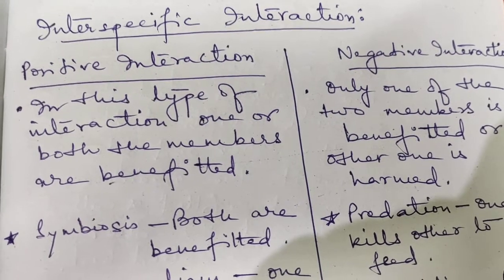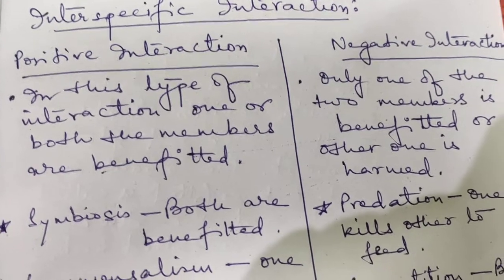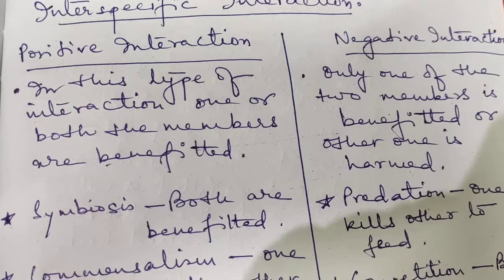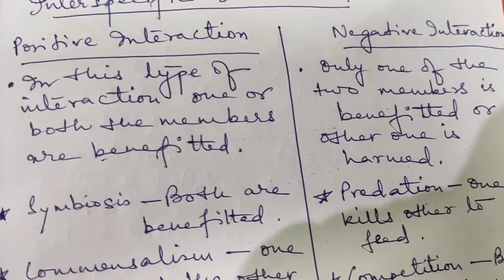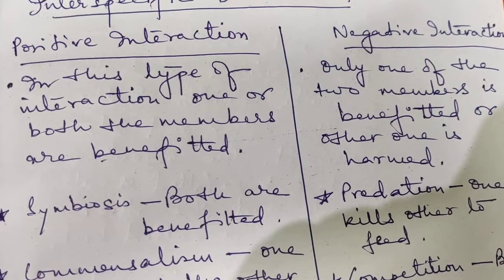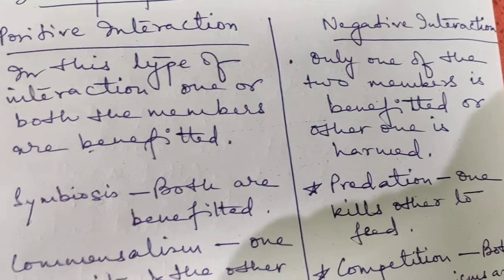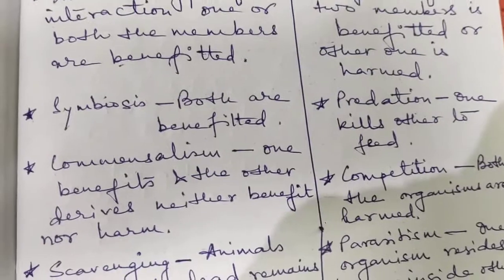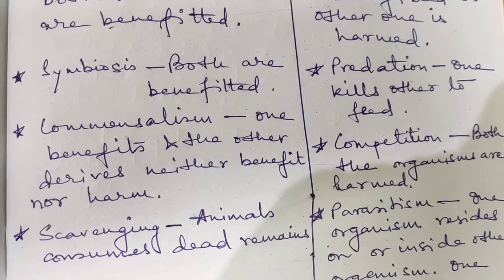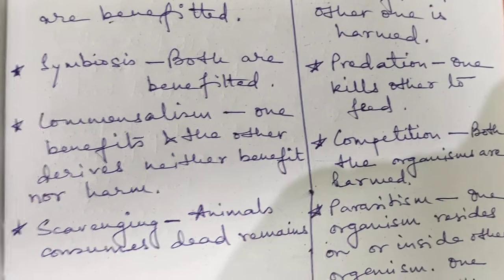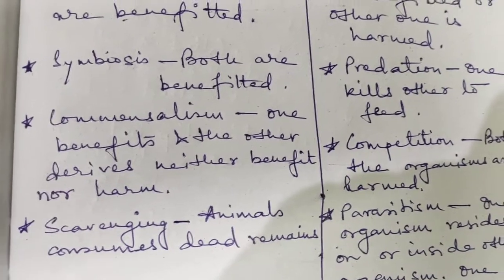So interspecific interactions can be of two types: positive interaction and negative interaction. Now positive interaction means in this type of interaction one or both the members are benefited, and negative means only one of the two members is benefited or the other one is harmed. Now what are the examples of positive interaction? Symbiosis, where both are benefited. Commensalism, where one benefits and the other derives neither benefit nor harm. Scavenging, animals consume dead remains.